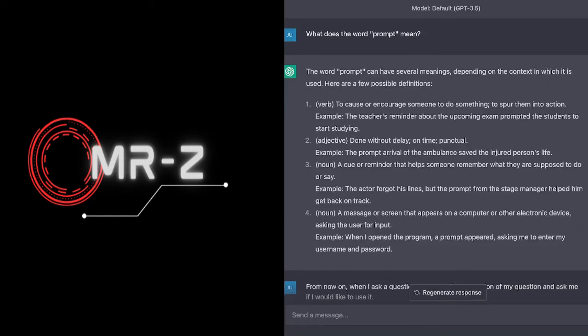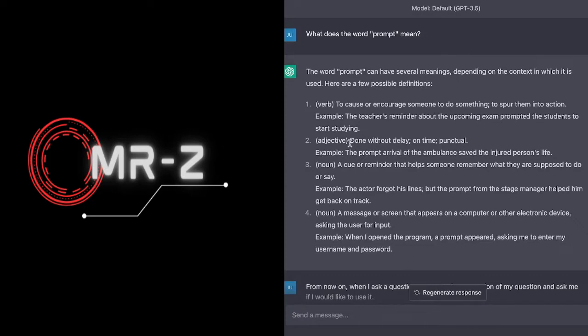So what does the word prompt actually mean? Now we talk a lot about prompt engineering, and we're talking about interaction with large language models. So let's dive into this word a little bit because I want to give you a sense of the depth of what a prompt can be. It's more than just a question that you're asking to the large language model. So to do this, I think it's helpful to go through a couple of prompts and actually interact with ChatGPT to understand the concept of a prompt and the dimensions to a prompt.